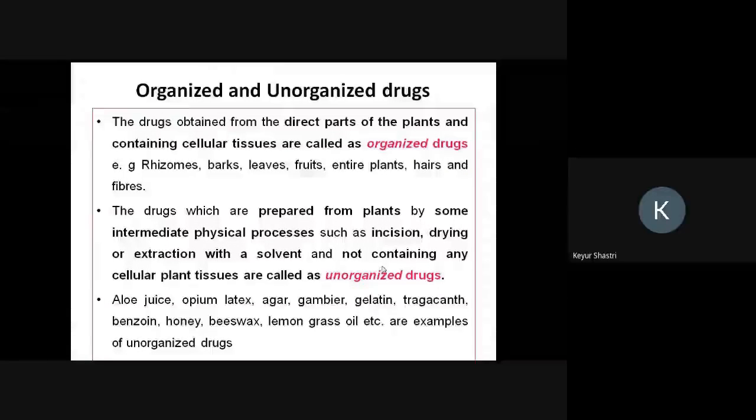For example, collecting juice from aloe leaf, latex from opium poppy, agar from the seaweeds, gelatin from the different organs of the animal, tragacanth as gum by making an incision on the trunk of the tree, benzoin, honey from the honeycomb, beeswax, and lemongrass oil by the method of distillation. So these are all examples of unorganized drugs.